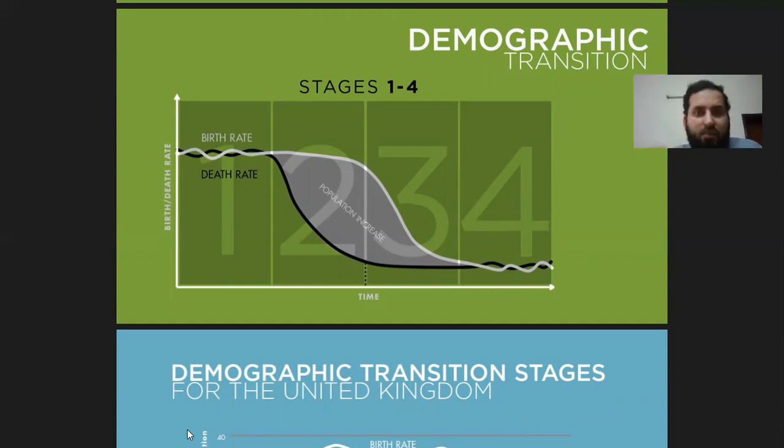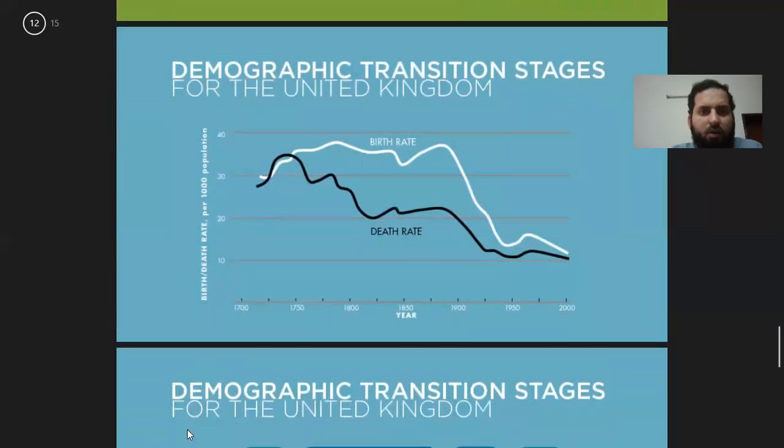So we'll have again birth rate and death rate that will be stable, but again lower than stage 4. If we talk about the United Kingdom, we can see it was in stage 1 around 1700, and then in 1750 stage 2 started.